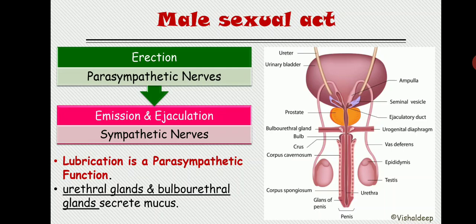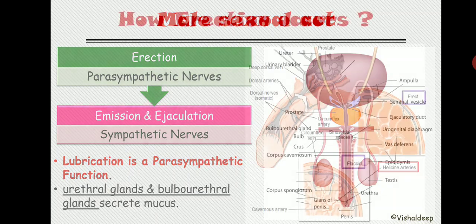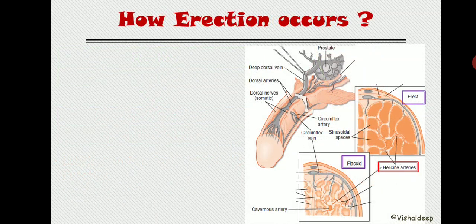So most of the lubrication that we get during the coitus is given by the female sexual organ, and a small portion of the lubrication will be done by the male partner, basically the urethral glands and bulbourethral glands. Got it? Now how will the erection take place? It is again very tricky.